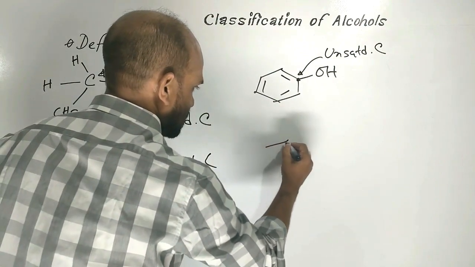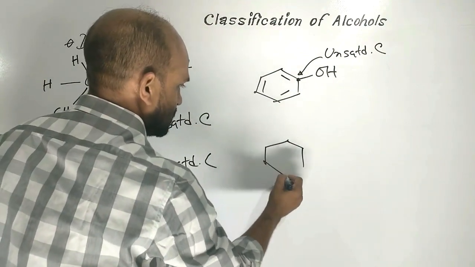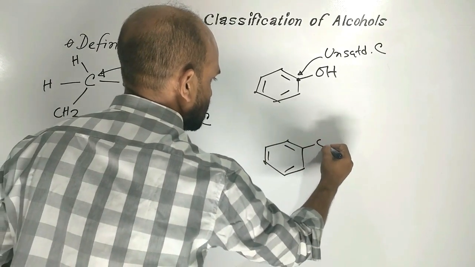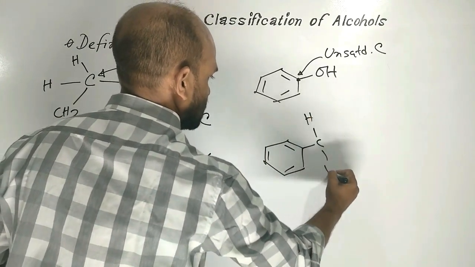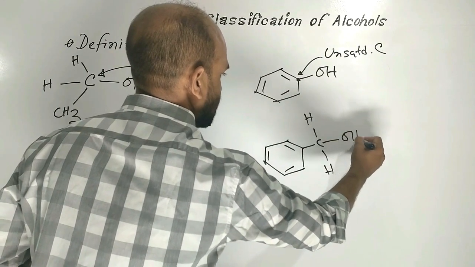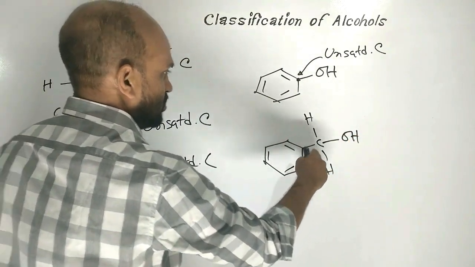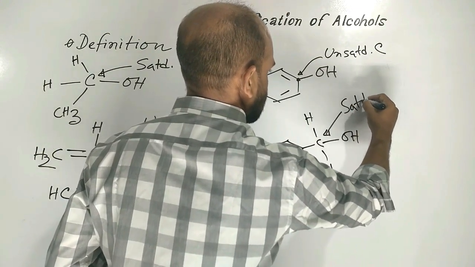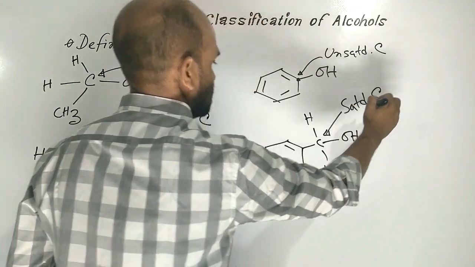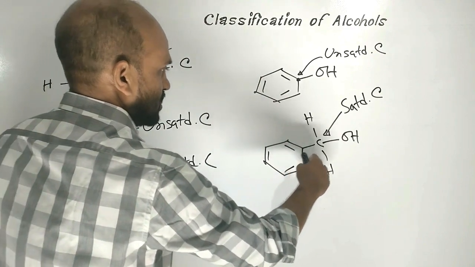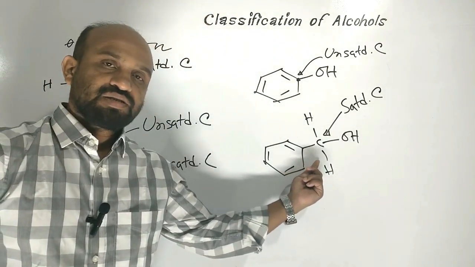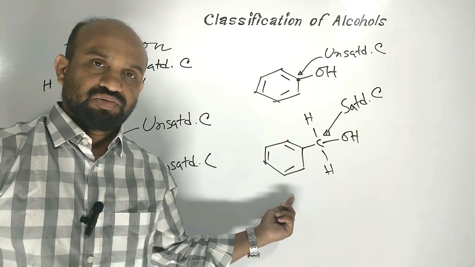Again, another compound, benzyl alcohol. This carbon is saturated carbon, but here the hydroxyl group is in the side chain of an aromatic compound.